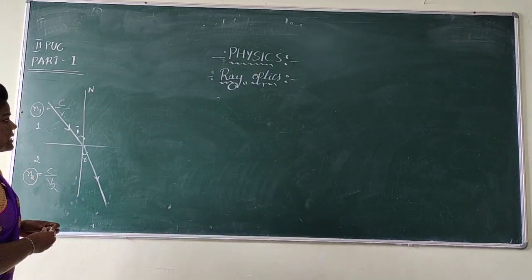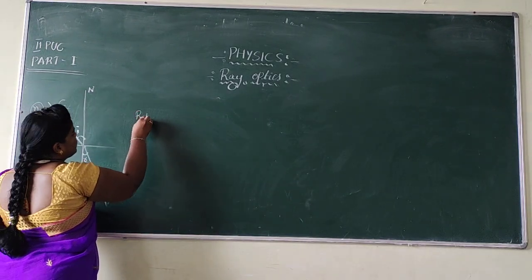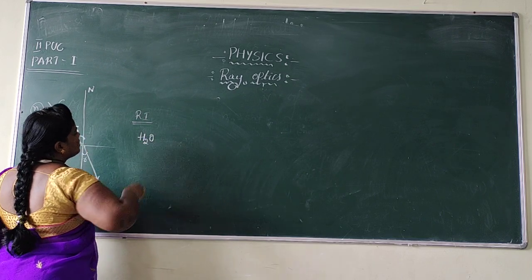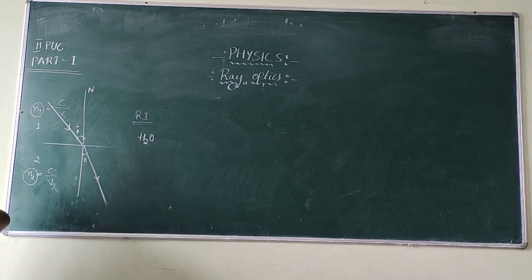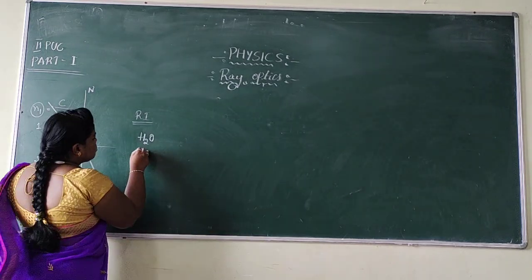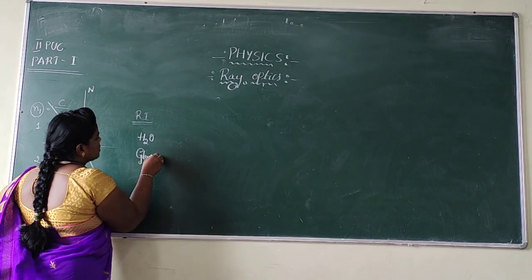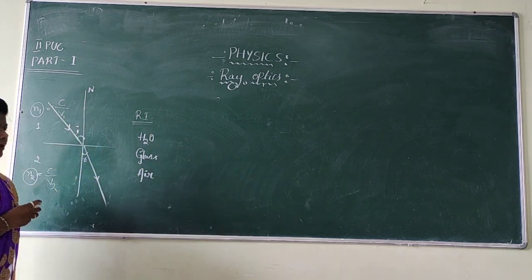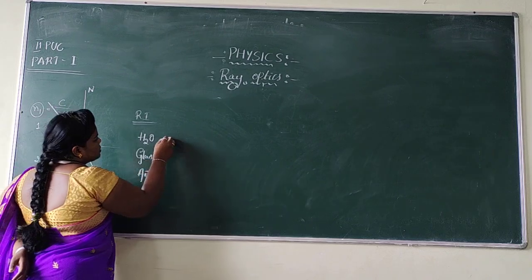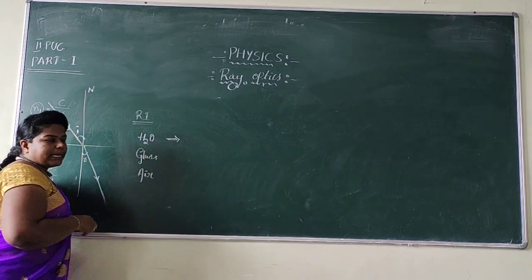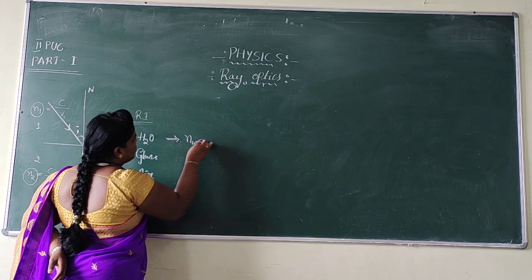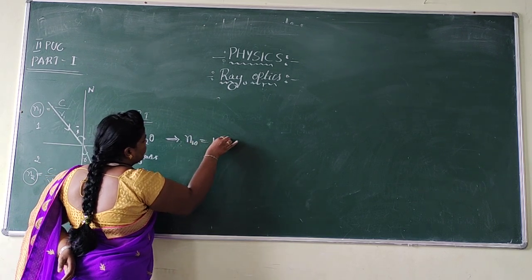Then let us see some values of refractive index. Dear students, in our experiments, especially when discussing refraction, we used to take glass, water, and air, right? So my dear students, the refractive index value for water, NW, is equal to 1.33.